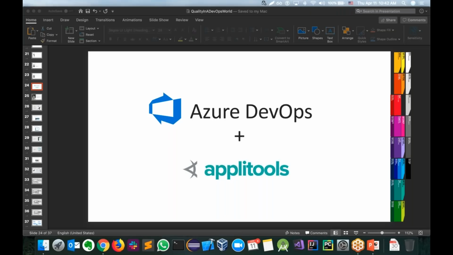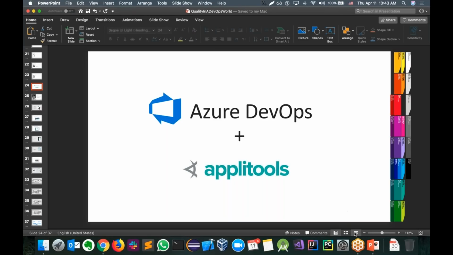It's been a while since I had so much fun watching someone else demoing Applitools. And just for the record, I was trying to chase Abel for the past month and trying to offer my help setting up this demo, and he kept on refusing, saying, I'm good, I'm good. Now I see you were definitely good. So thank you so much, even for showing that it's that simple to get started.